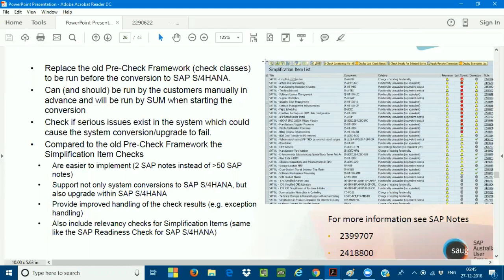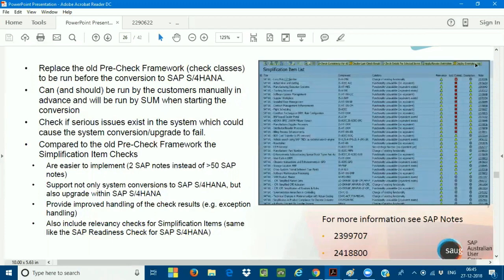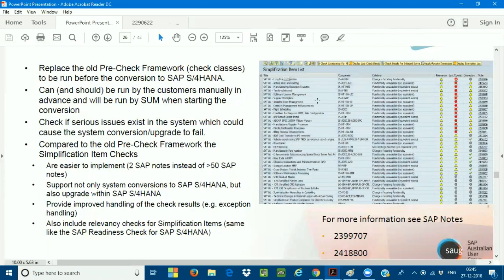This is the output log; the system will display the log to you. In this log, which is very, very important, if you see red, this is the impacted one. If you see yellow, these are to be actioned. To be actioned means it is not a showstopper for the conversion, but it is a warning for you, so you have to do the analysis on whether it is required or not.